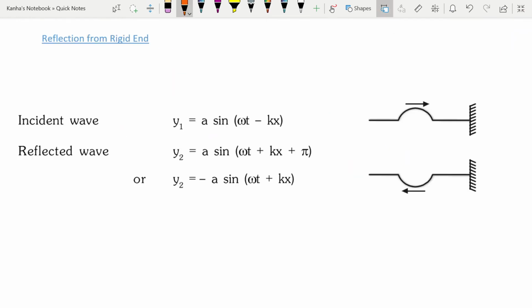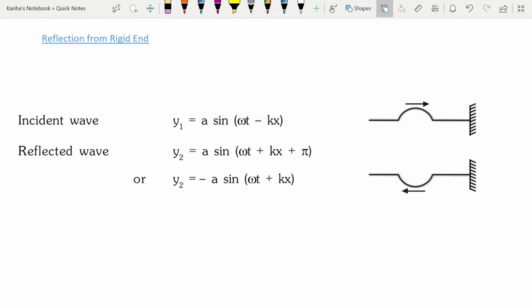Taking forward the case of the propagation of transverse waves on a wire, let's talk about the first case, which is the reflection from a rigid end. So you have a wire which is connected to, let's say, the wall. This end is fixed. This is end A, this is end B. Now this end A is in your hand and you are trying to flick the wire and trying to make waves on the wire. Now let's see what really happens at the other end.